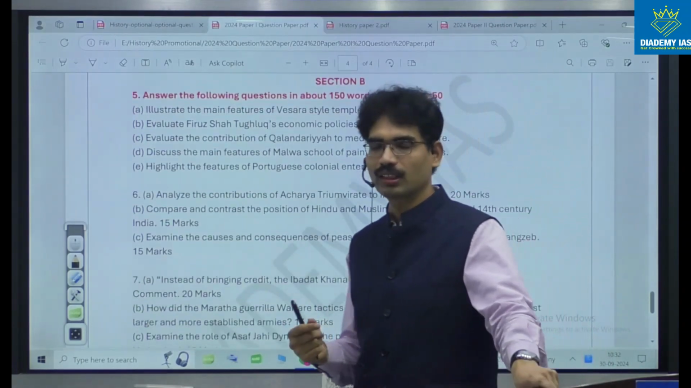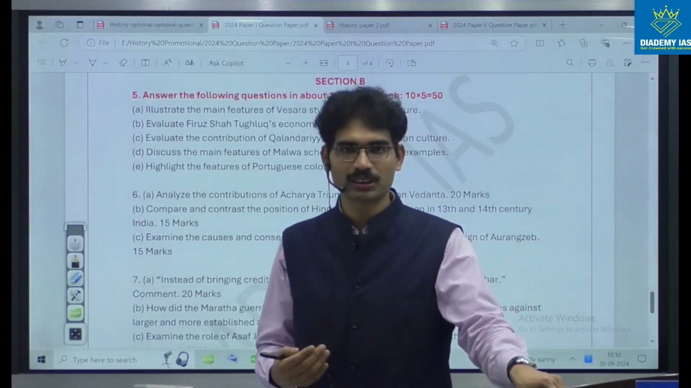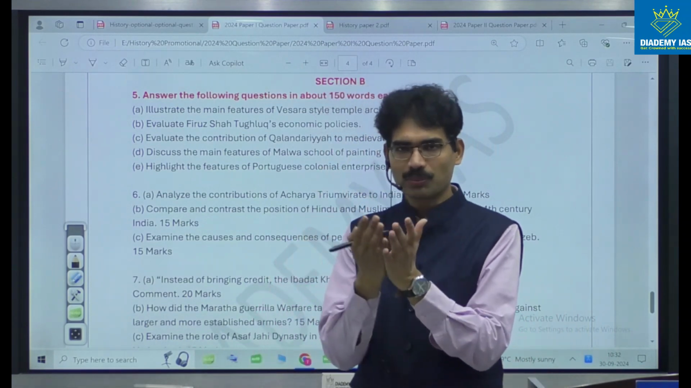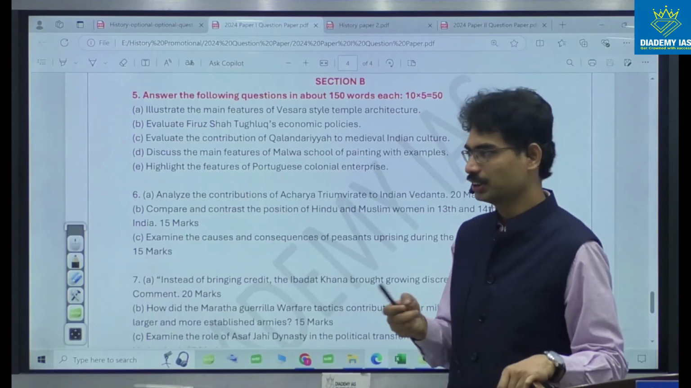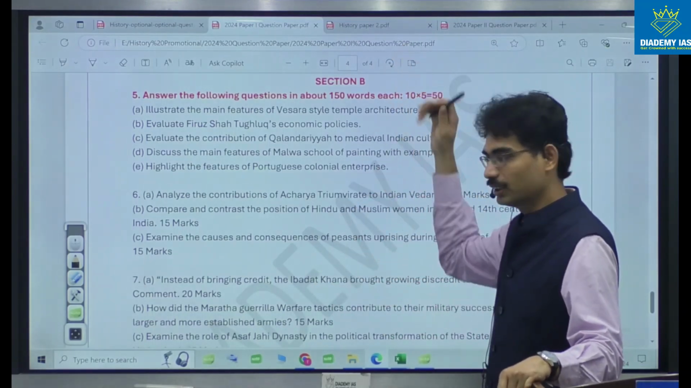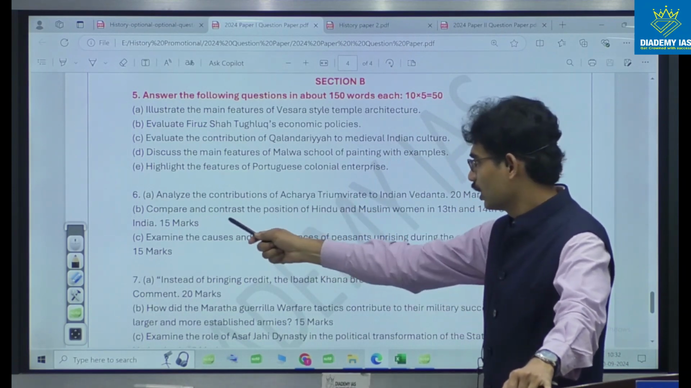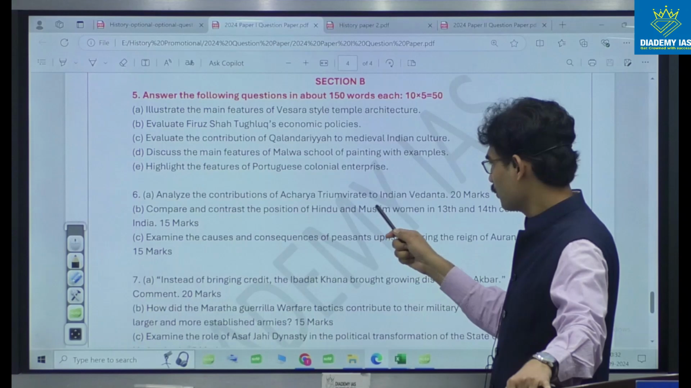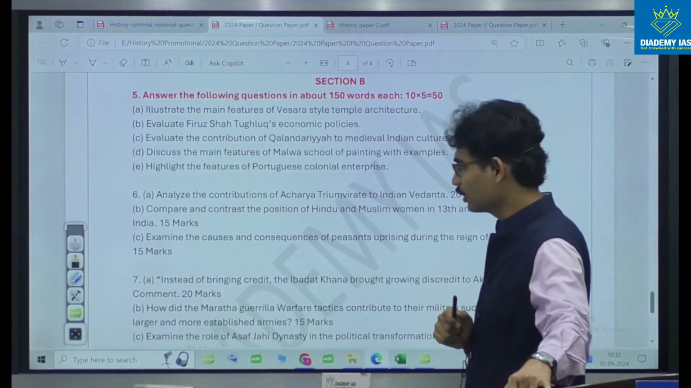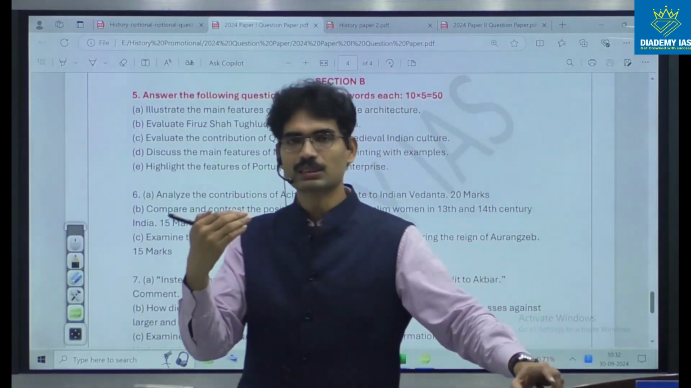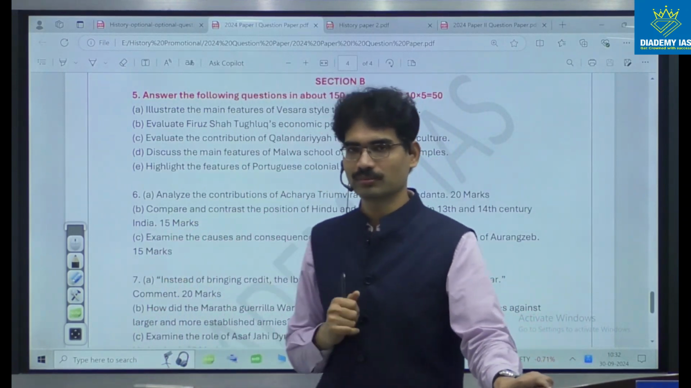This is a Vedantic thought. Shankaracharya, Ramanujacharya, Madhavacharya. The contribution of three different Acharyas. That is another Vedantic thought. Bhakti, Sufi, Vedanta. Philosophy. Compare and contrast the position of Hindu and Muslim women in 13th and 14th century. In society, specifically asking about women's condition.